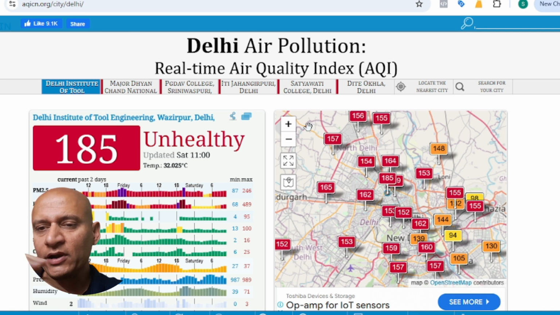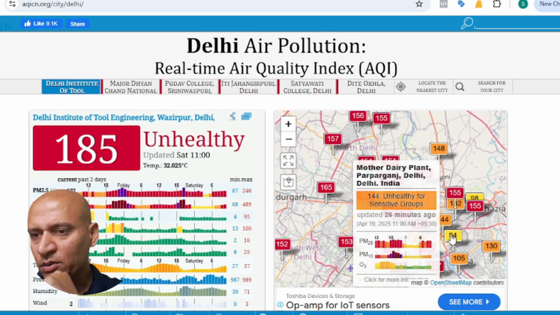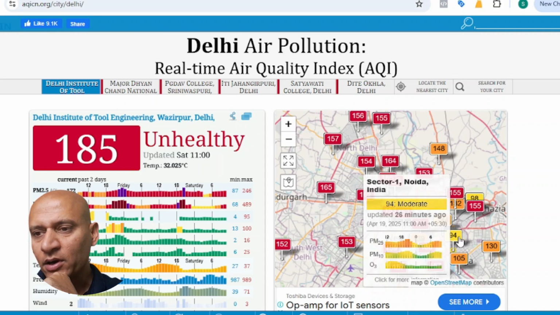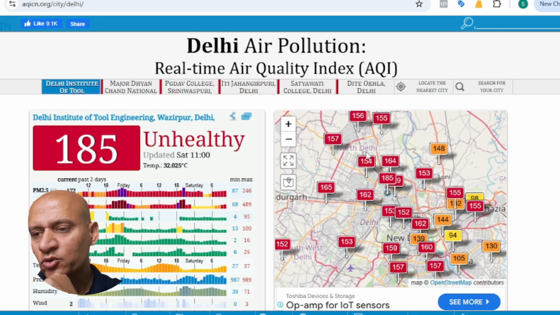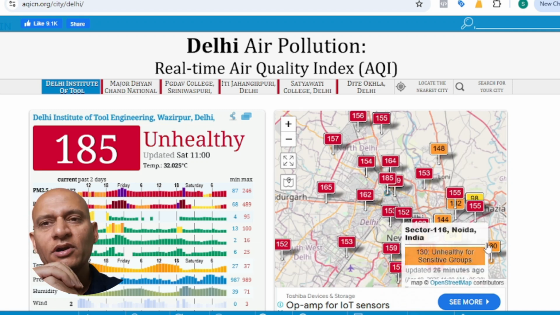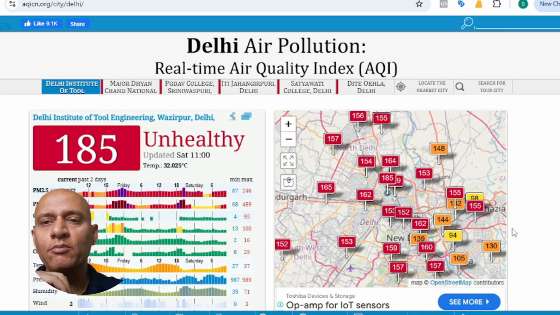Now if you go to different areas, for example Mother Dairy Plant, Patparganj, Delhi, it is showing as unhealthy, 144. If we go to Sector 1, Noida, it is showing as moderate. But in most parts of Delhi, it is showing as unhealthy. So we will try to understand whether it is going to have an economic impact as well, and if there are any studies which have been done on this.